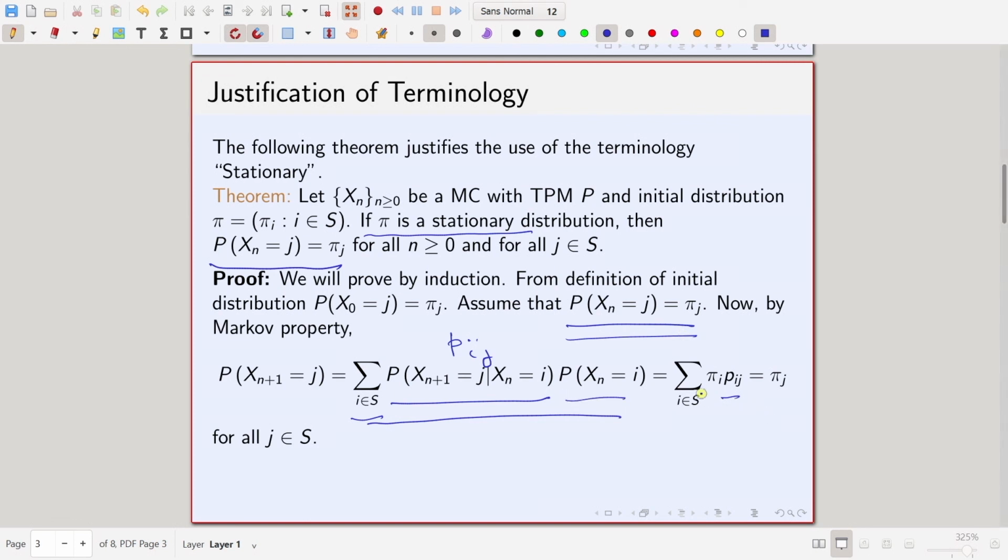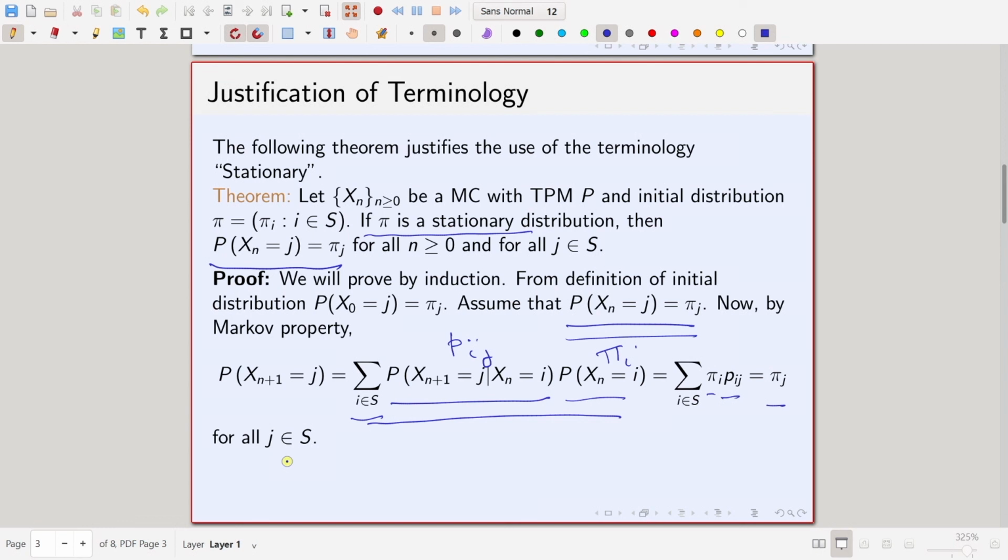So, this will be equal to pi I, right. So, we get this, but now we know that pi is a stationary distribution. So, now from the definition of stationary distribution, this should be equal to pi j. So, hence you have shown that probability X_{n+1} equal to j is also pi j, and this is true for all j in S. So, that completes the proof, and so by induction we are done that probability X_n is equal to j is pi j for all n greater than or equal to 0.